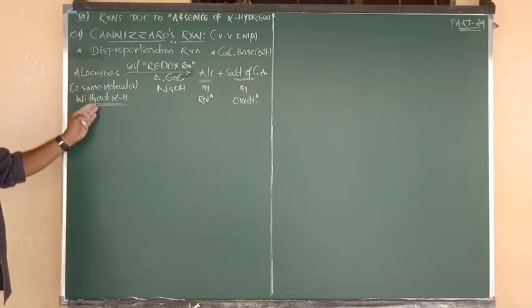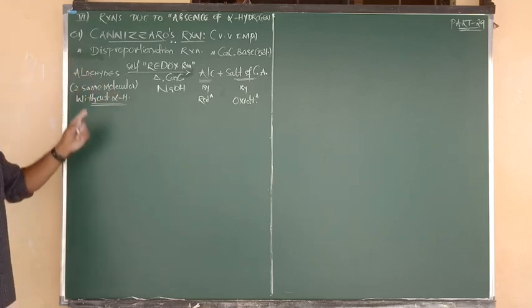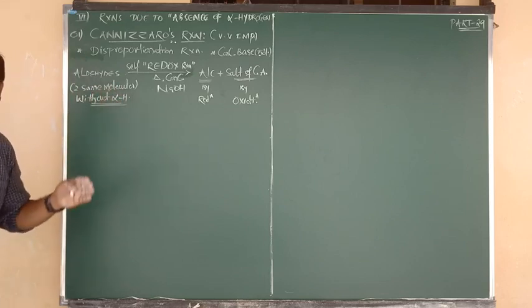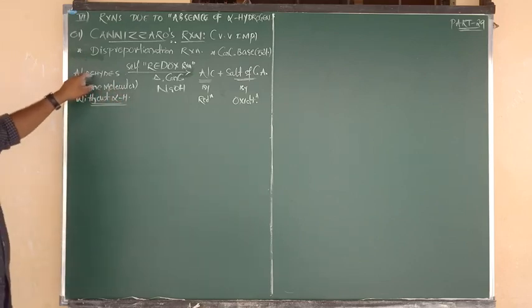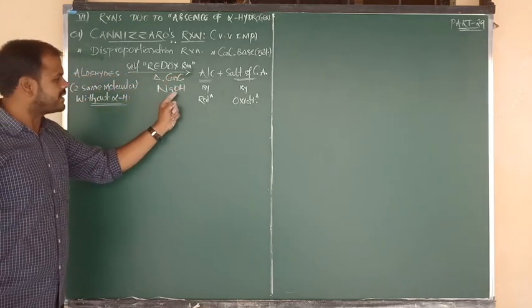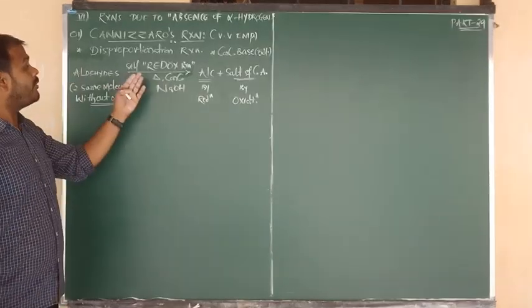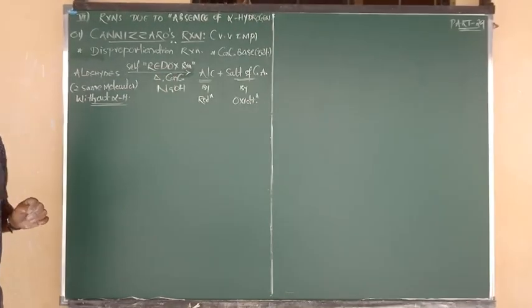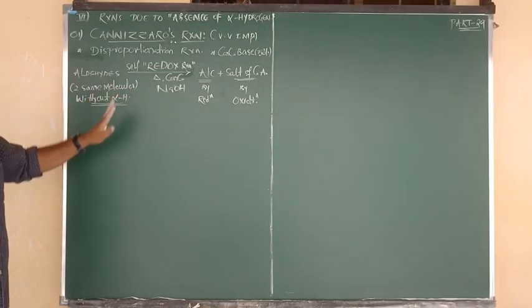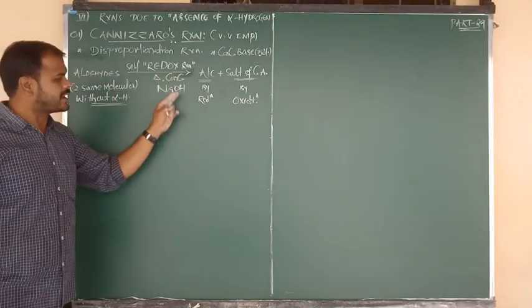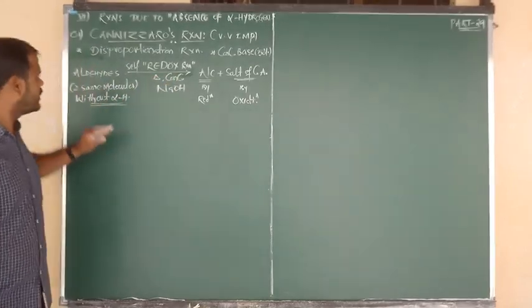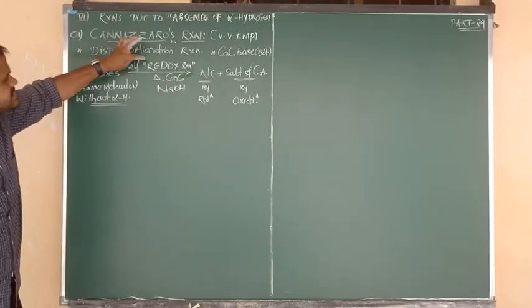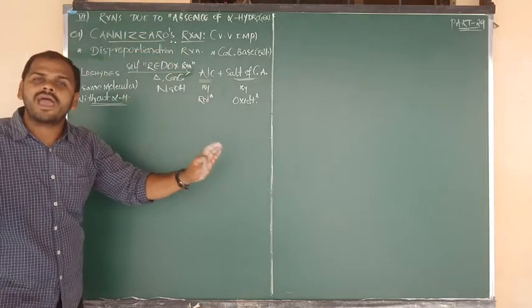So aldehydes without alpha hydrogen we have to consider in 2 moles or 2 molecules, on heating with concentrated NaOH, and we can say on heating with concentrated KOH, as you wish. So aldehydes without alpha hydrogen on heating with concentrated NaOH undergo self redox reaction.